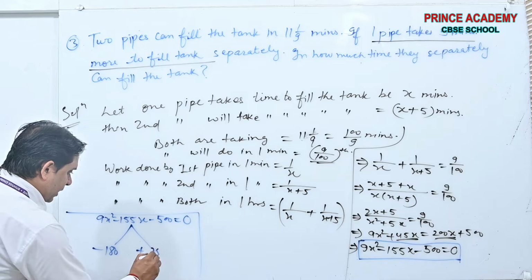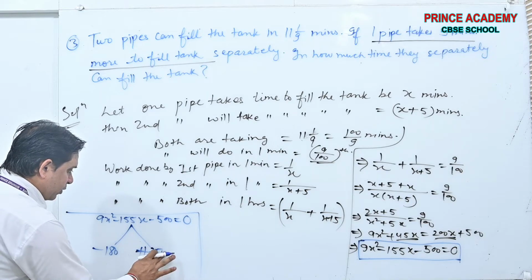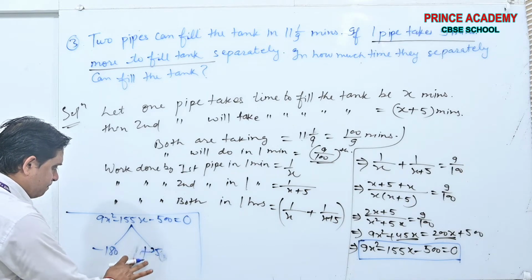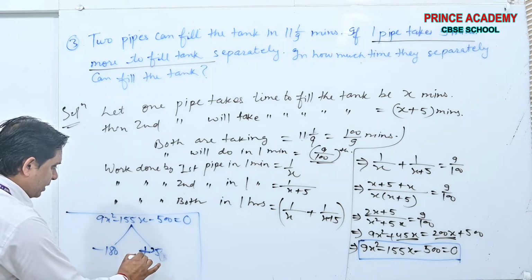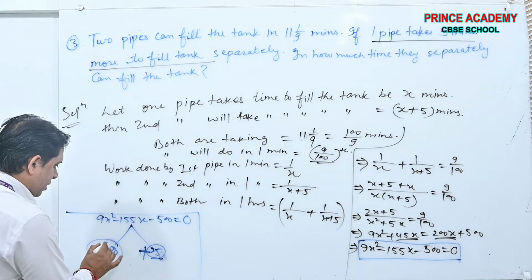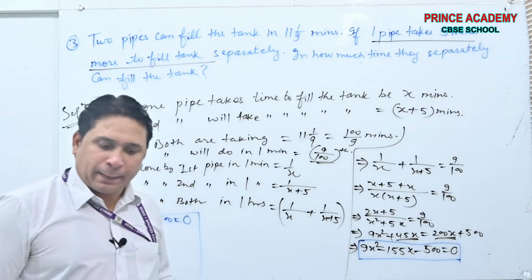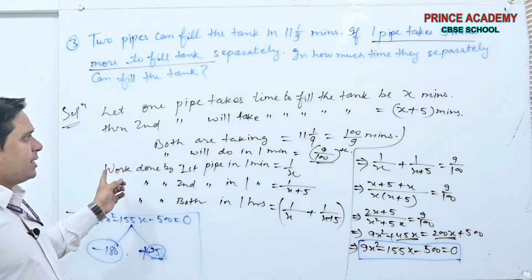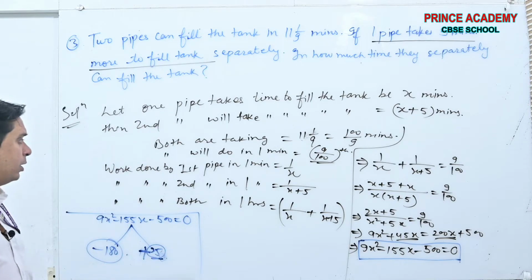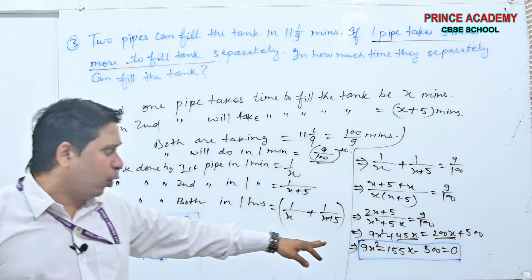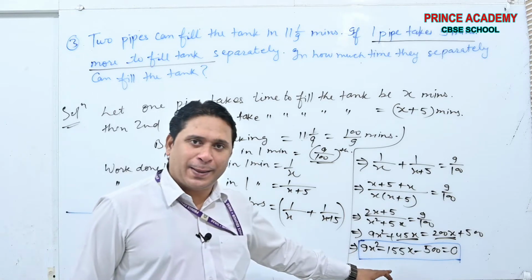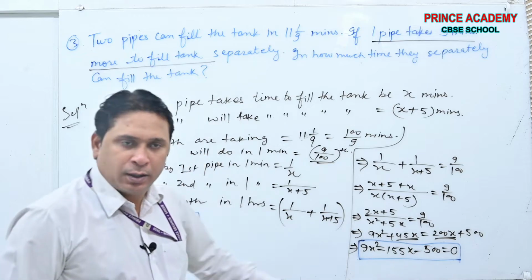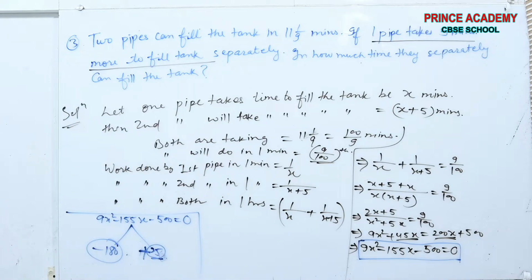Okay beta, done. The question is done here. Take the screenshot. You have to solve it by yourself. I have told you the factors. If you want to do it by the quadratic formula, it's your choice.